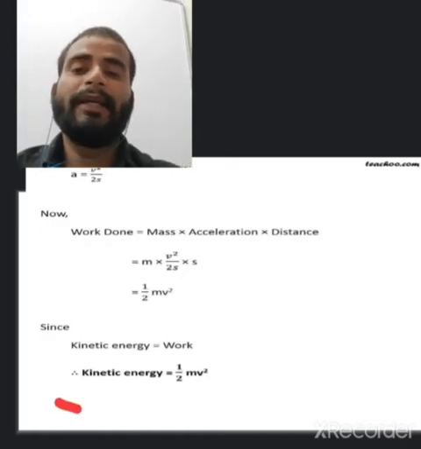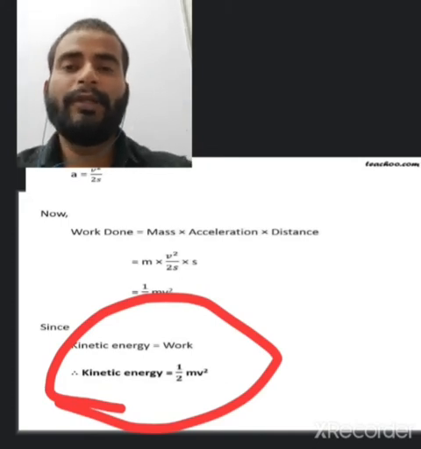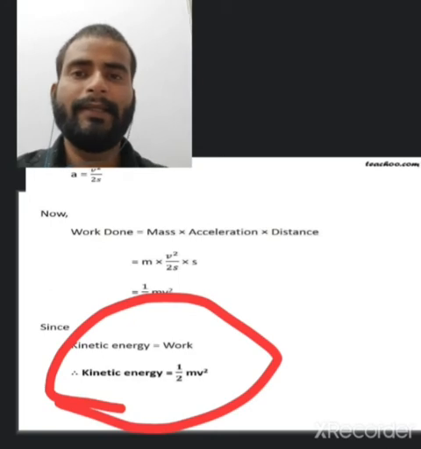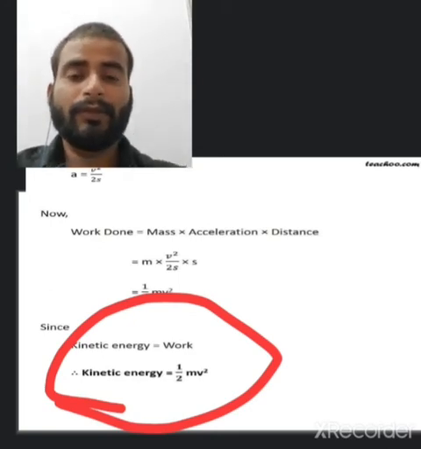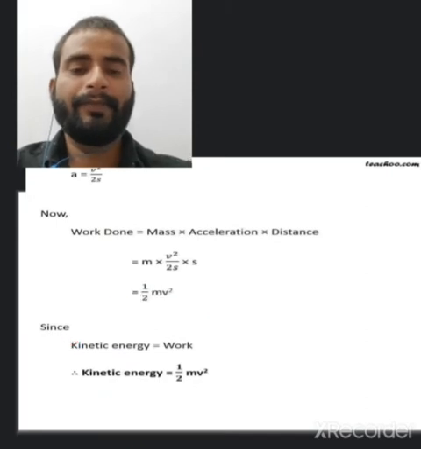Half MV square is the expression of the kinetic energy. Also W is equal to half MV square, which means work done is equal to the kinetic energy. So half MV square is the expression of the kinetic energy.